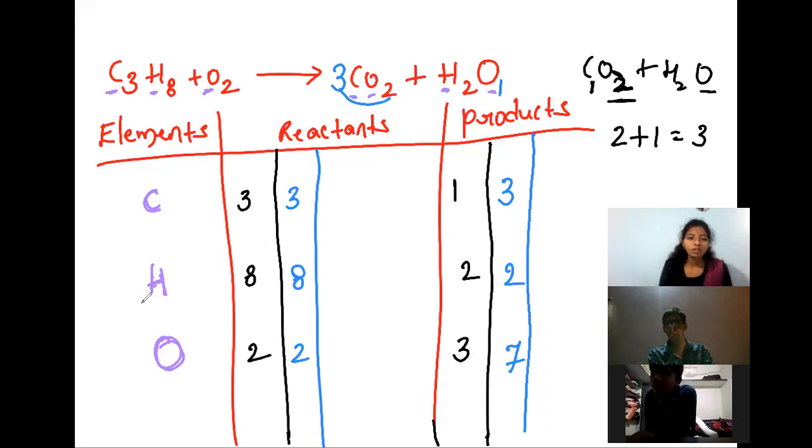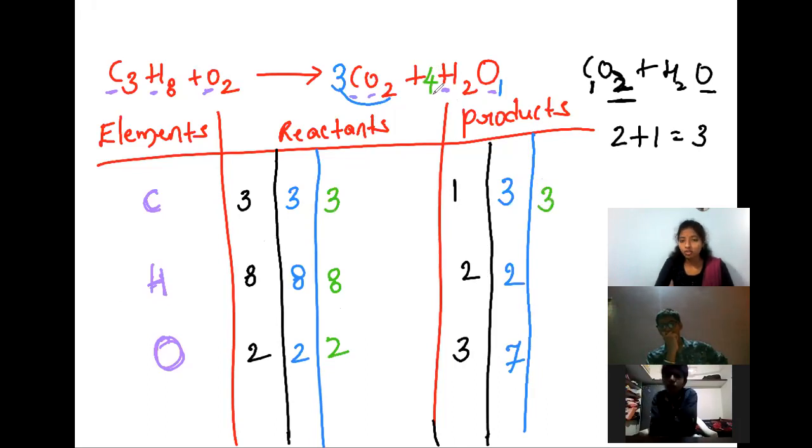Now see, hydrogens next. Hydrogens 8 on the reactant side, but only 2 on the product side. So for that, I want to take 4 before H2O on the product side. Again, we have not changed any number on the reactant side, so I am writing as it is. Now carbons are 3 only.